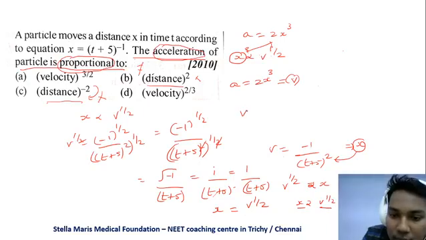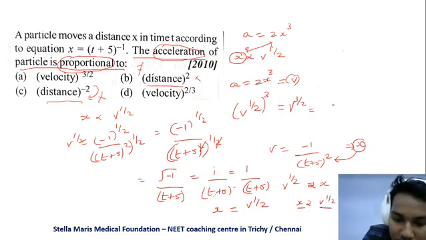So v power 1 by 2 the whole power cube. So what happens? V power 3 by 2. So what is v? V is minus 1 by t plus 5 the whole squared, the whole power 3 by 2. I'm writing it here.